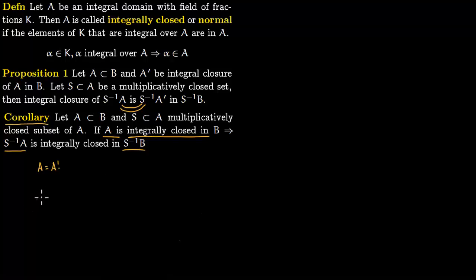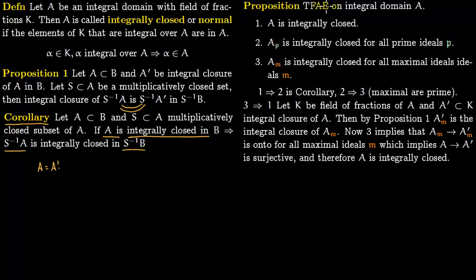Now we come to an important proposition. So the following are equivalent, TFAE, on integral domain A. Number one, A is integrally closed. Number two, the localization at a prime ideal, recall it is something like this, S inverse of A, where S is a multiplicatively closed set which is precisely the complement of the prime ideal. So this A_P is integrally closed for all prime ideals P.